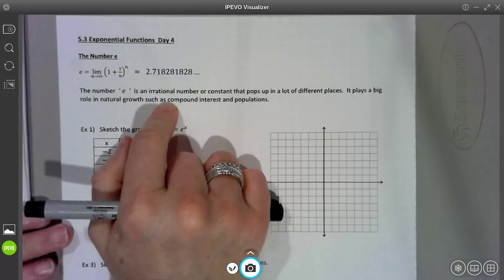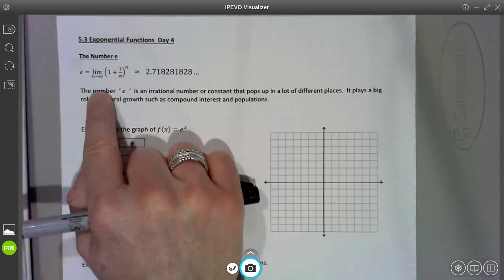So again, the worst thing I want you guys to do is think it's a variable, because it ain't a variable. It is a number, it is a value that we know.